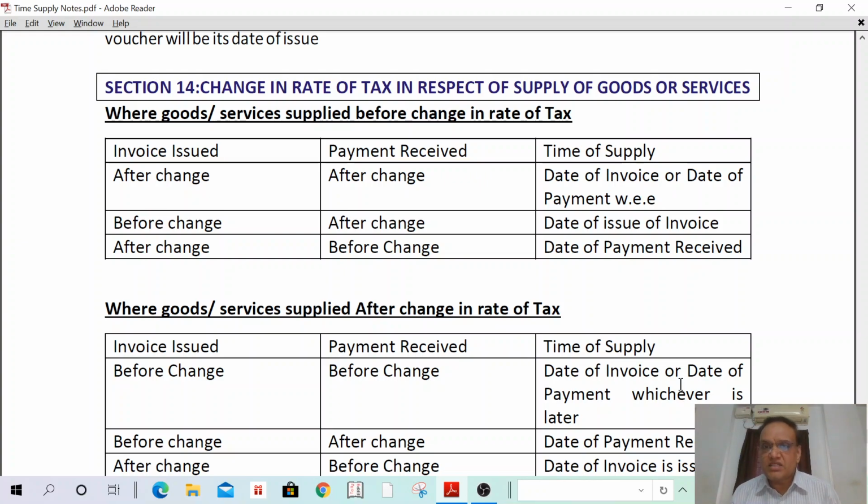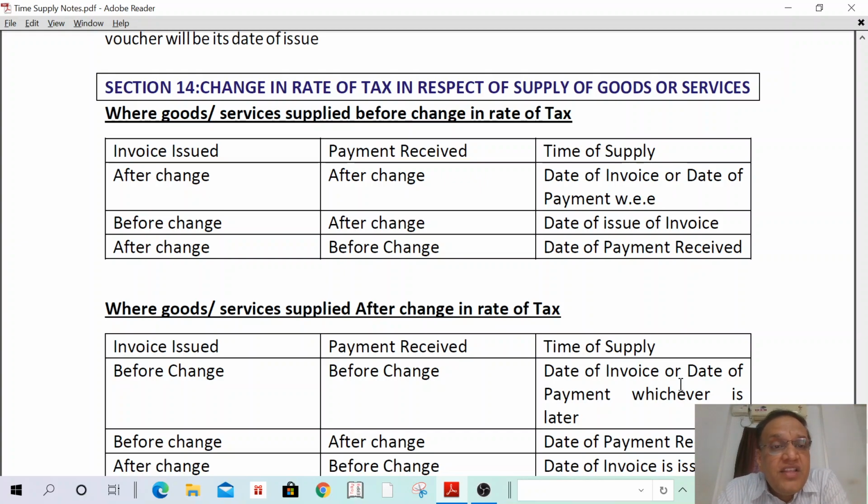And in the second case also, today I have received the payment. Today I have issued invoices. There is a change in rate of tax tomorrow. And I have supplied goods tomorrow. What is the time of supply? These two cases we are going to discuss right now. Understand? Okay.